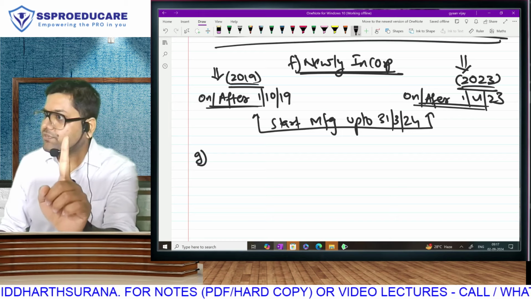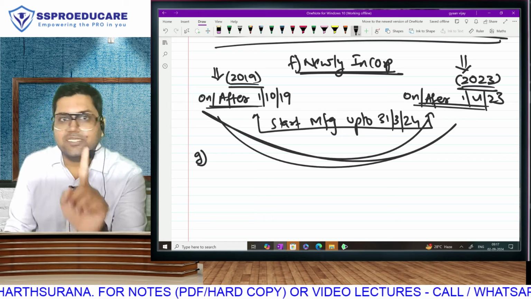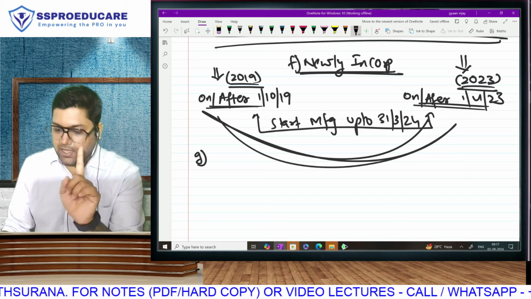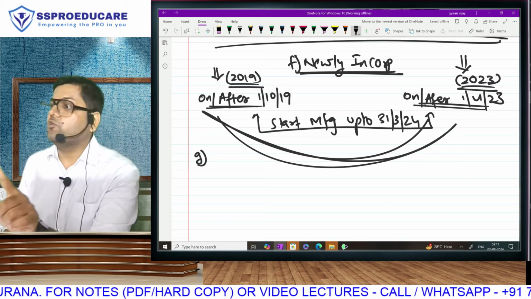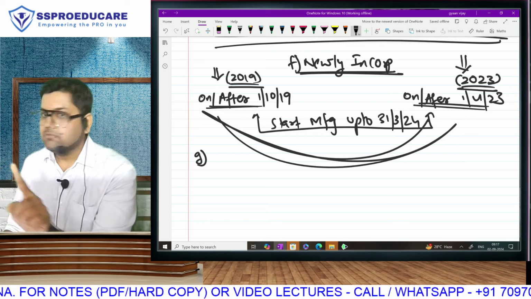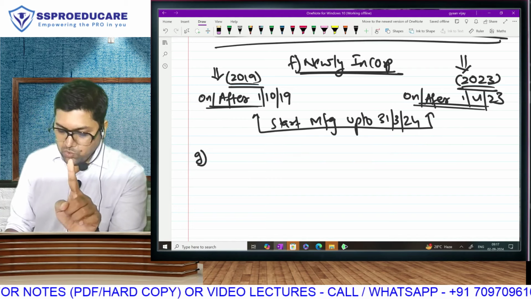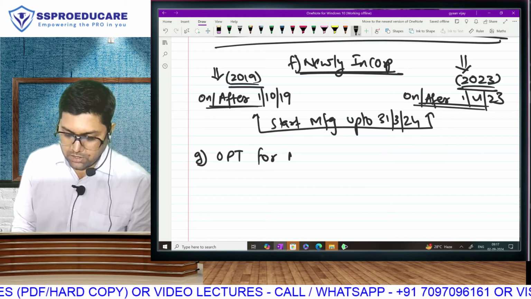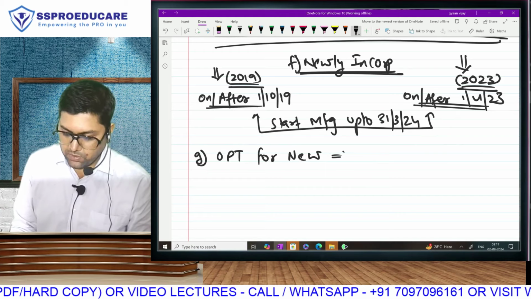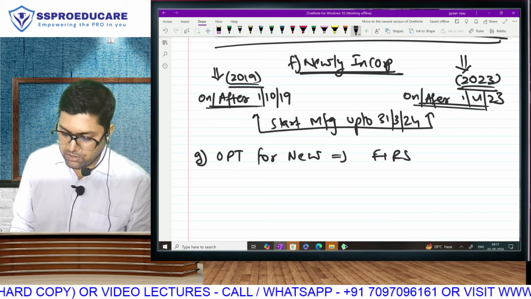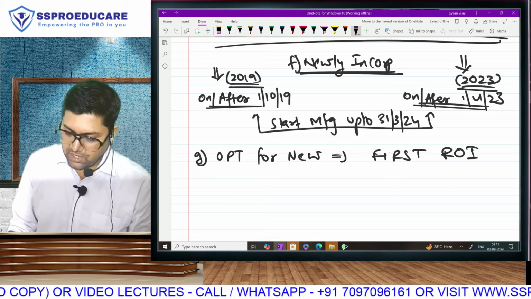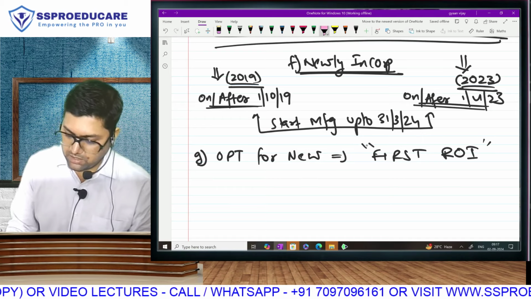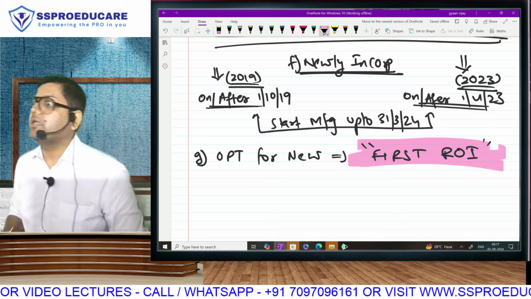So you start your business, incorporate your organization after the required date, and after the financial year gets over, you will be filing your return of income. Correct? You have to opt for new in your first ROI. Because you are new, we can keep a condition like this.